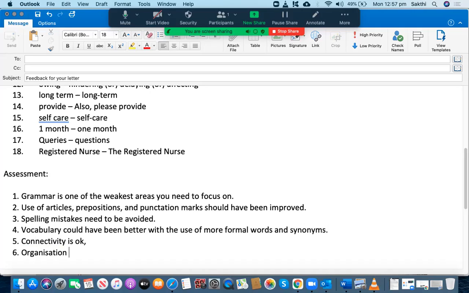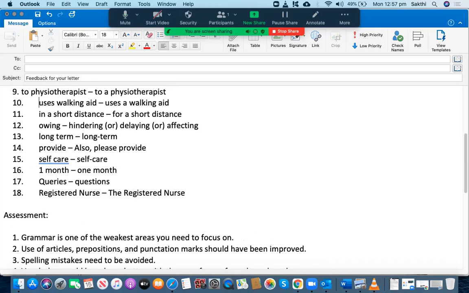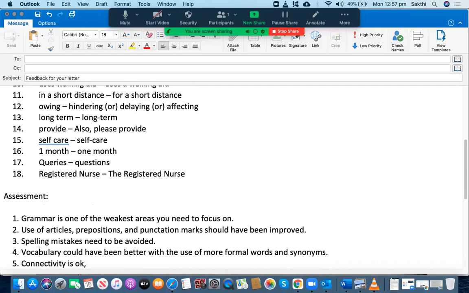Organization of case notes could have been a bit better, because you could have included the main idea phrase before each supporting paragraph. That could have been included, but you didn't do that. That's not good. And what else? The selection of words is not good as well.